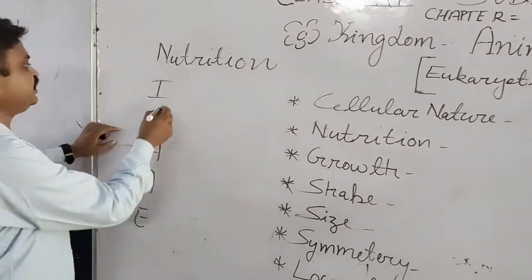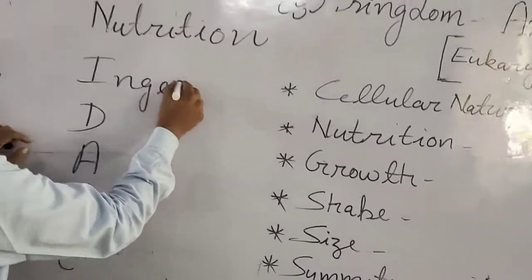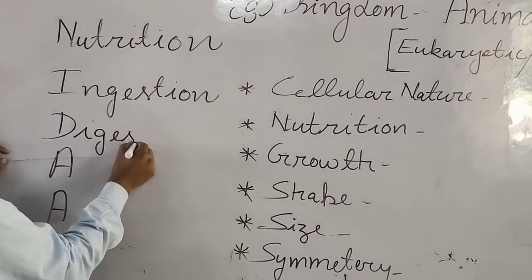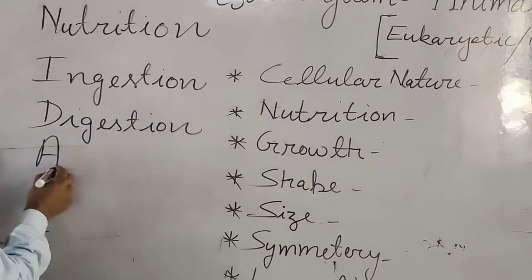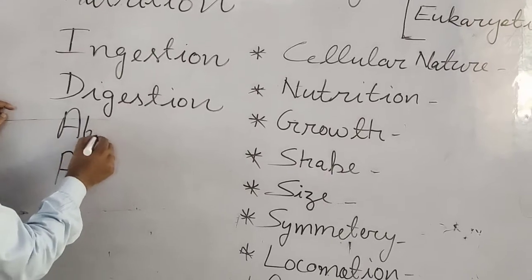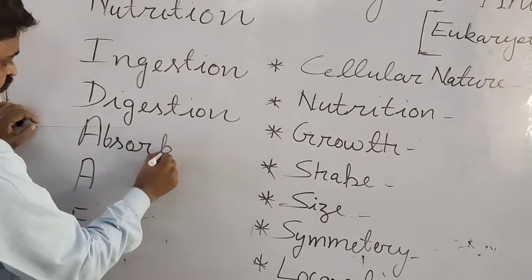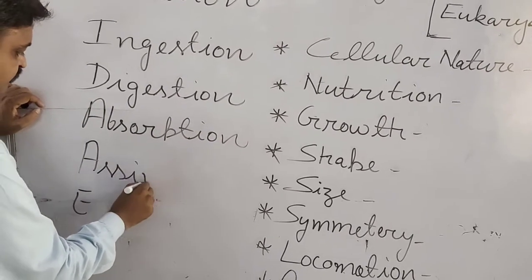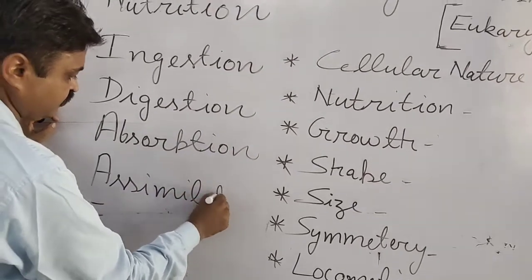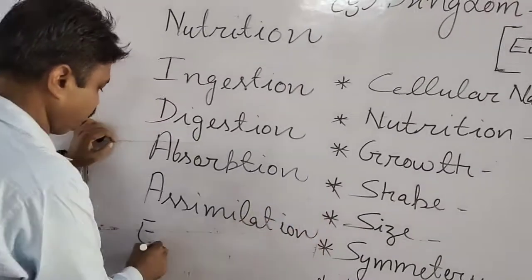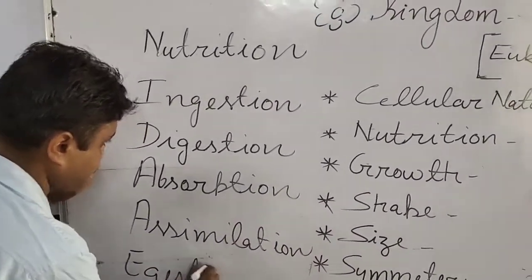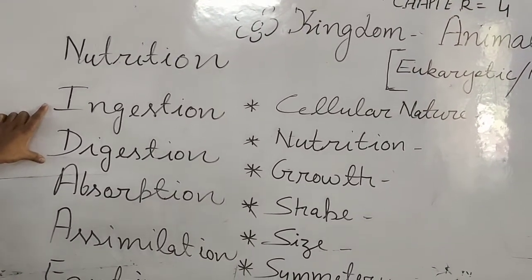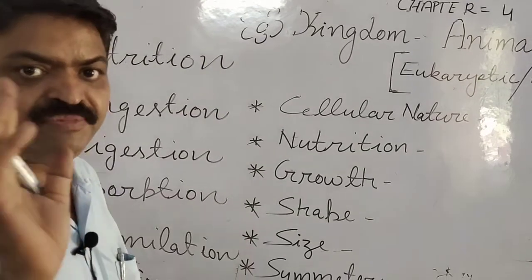I for ingestion, D for digestion, A for absorption, again A for assimilation, E for egestion. So these are the steps of the nutrition, and these steps of the nutrition are found in the Animalia, student.